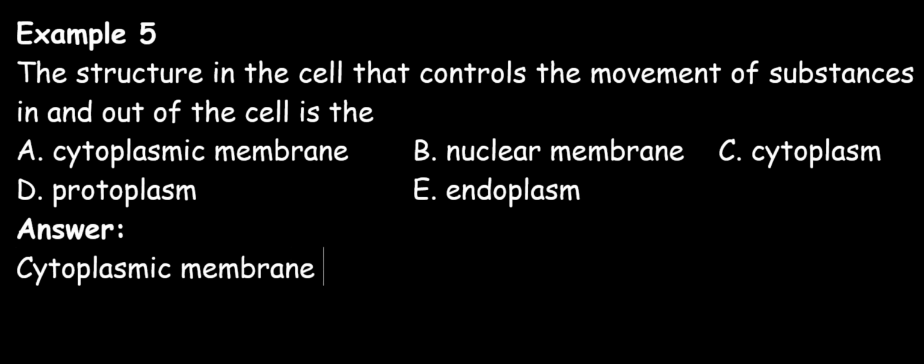The cytoplasmic membrane is also known as the cell membrane, plasmalemma or plasma membrane. It is a thin flexible layer that surrounds the entire cytoplasm, and it controls the movement of materials in and out of the cell.